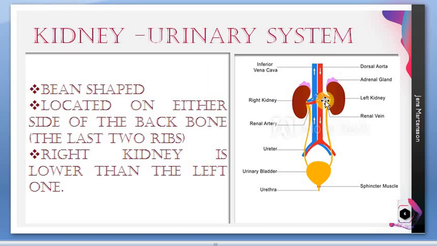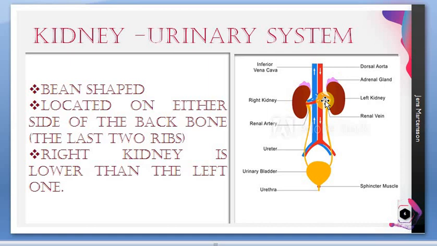So if you keep your hand on the hip region where your thumb is, that would be the position of your kidney. Okay, so it is on the back side of your body, it's not in the front part. If a person's body is opened, you can't see the kidney from the front. You have to take all the intestine out to see the kidney. So it is located at the back of our body, near the backbone, near the last two ribs region. You have studied about the ribs, there are 12 pairs of rib, remember that, at the back, right?